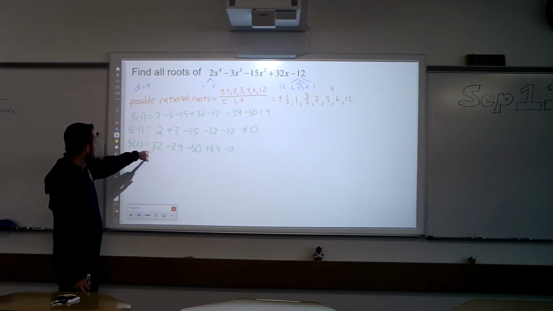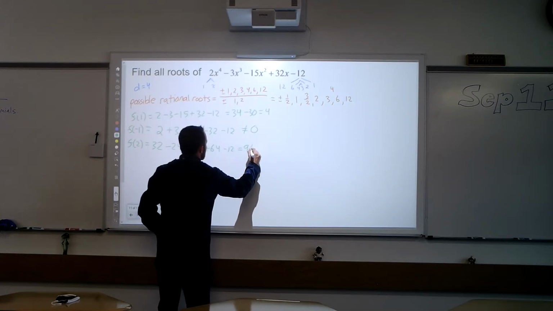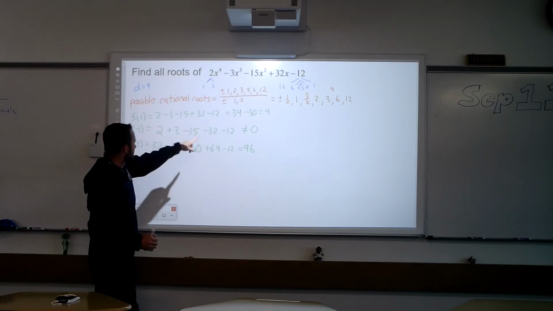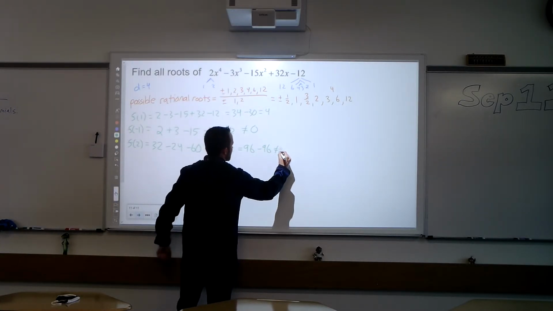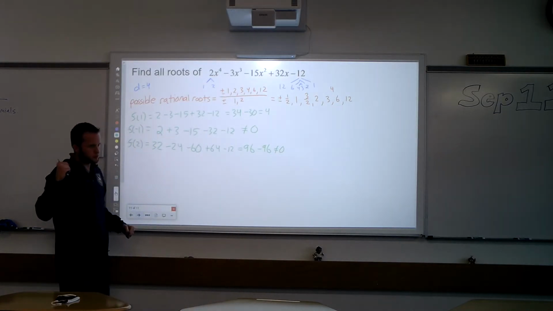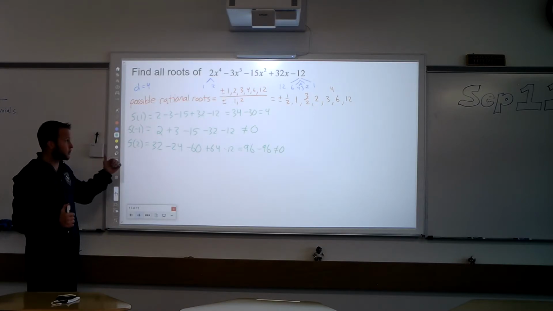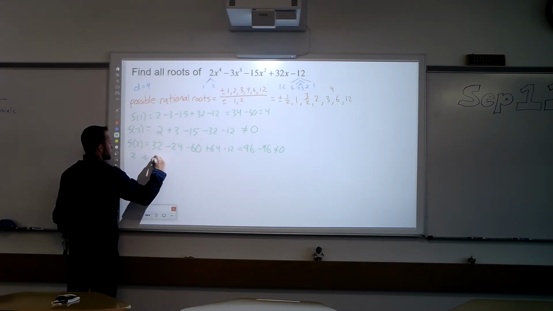Okay, let's combine our positives and negatives. So I've got 32 plus 64, that's 96. We combine our negatives, that would be negative 84 minus 12, which is negative 96. Yes, that gives us 0. Okay, cool, we got it. So 2 is a root. I'm going to put a little note here: 2 is a root, which also means that x minus 2 is a factor of f of x.